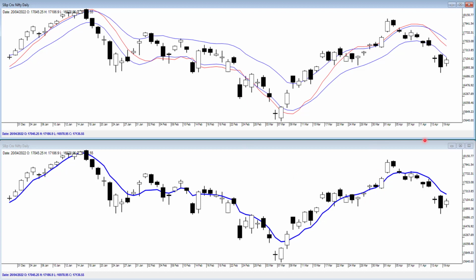In the lower chart where my mouse pointer is now moving, I have a low lag moving average. And the direction of the moving average tells us the trend. So from here to here, the trend was up, and then from here till now, the trend is down. This is a fast, modern, low lag moving average.